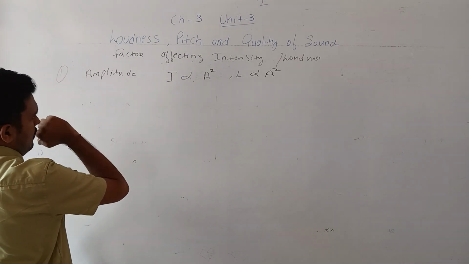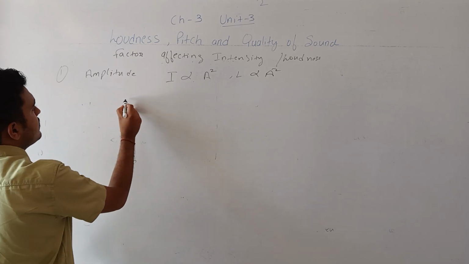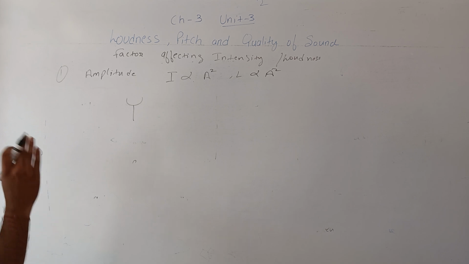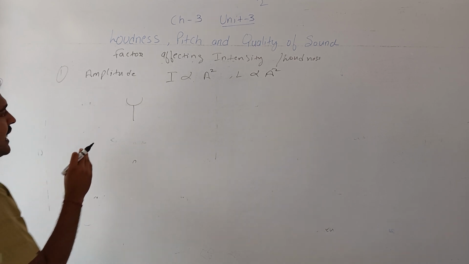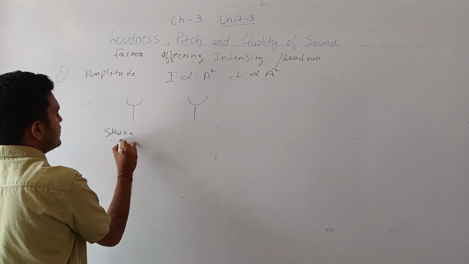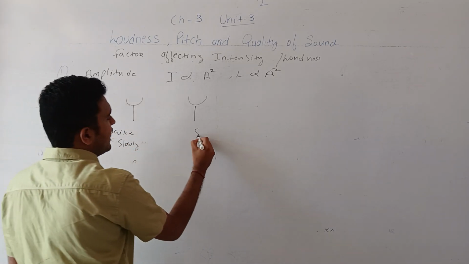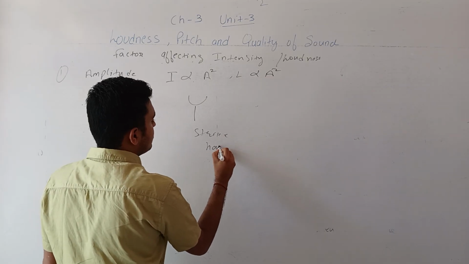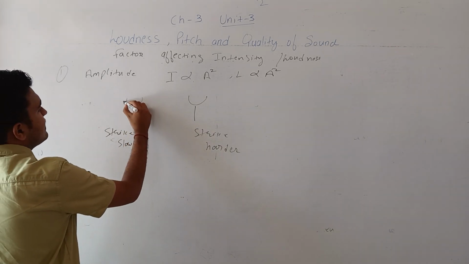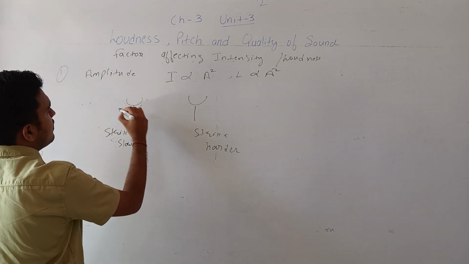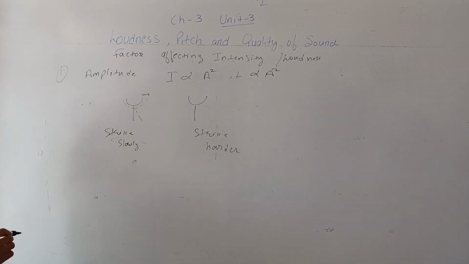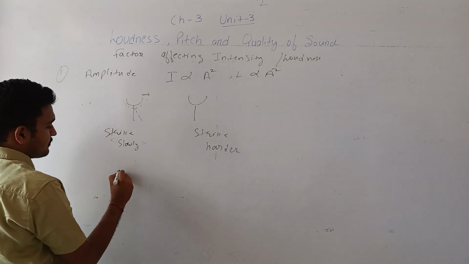For example, if we have a tuning fork, and we strike it slowly and then strike it harder. When we strike slowly, it will vibrate with very less amplitude, so only this much will be the displacement.